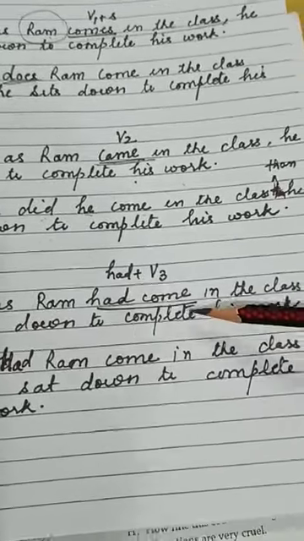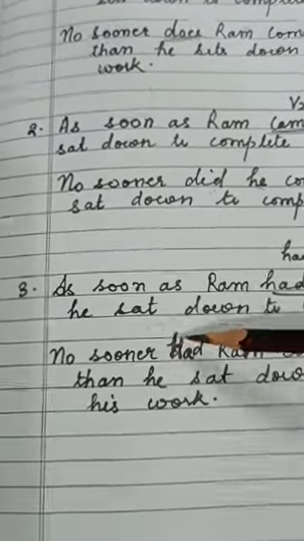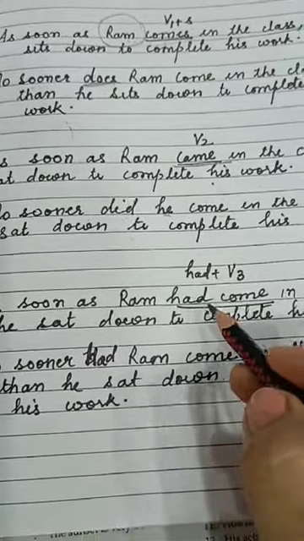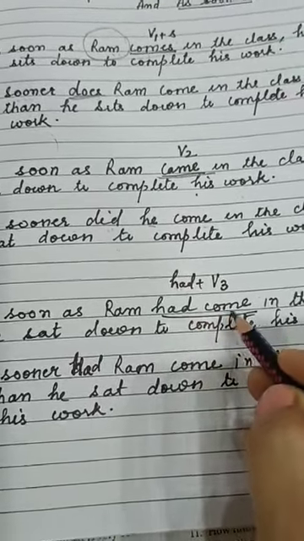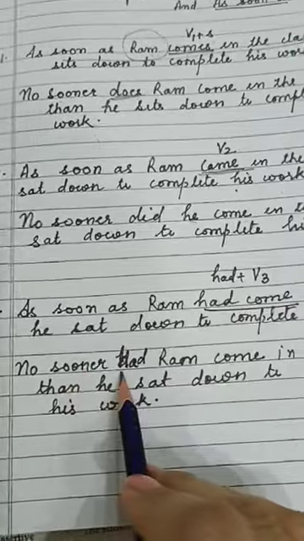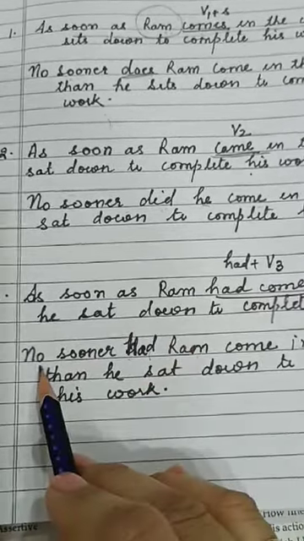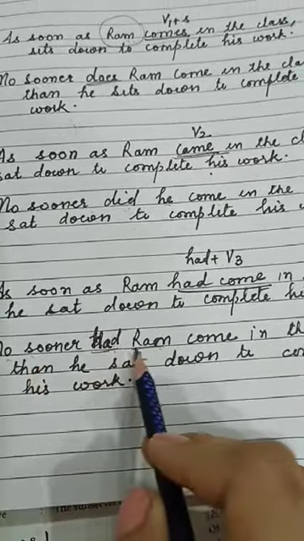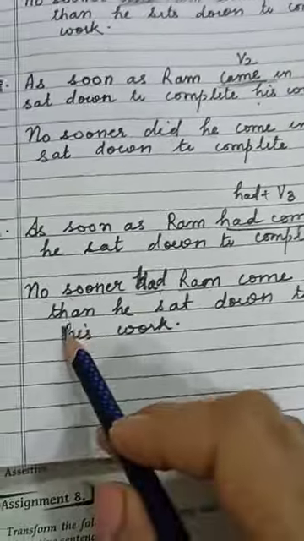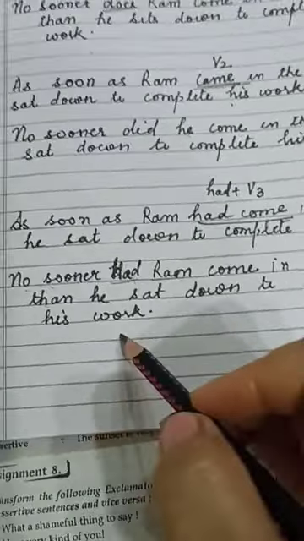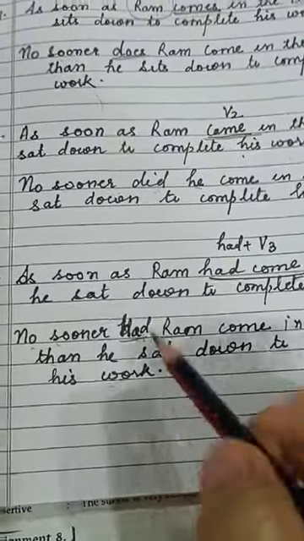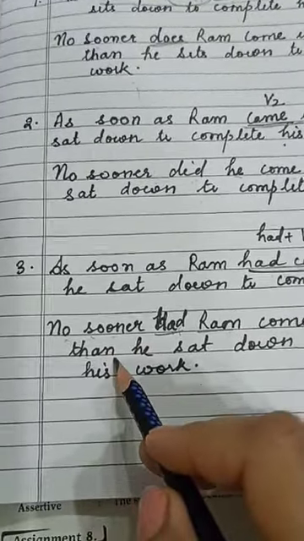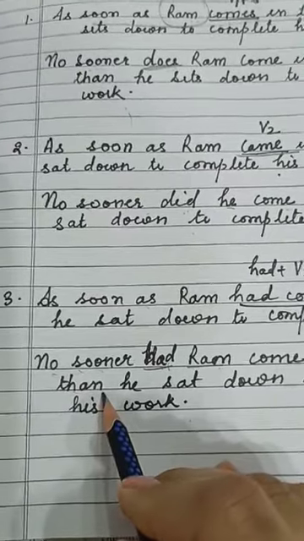Third example here. As soon as Ram had come in the class, comma, he sat down to complete his work. Now which form of the verb is used here? Had plus come is had plus third form. Now again here, no sooner had Ram come, after no sooner helping verb, then comes your subject. No sooner had Ram come in the class than he sat down to complete his work. Are you clear? When we use as soon as, we use a comma here. When we use no sooner, we have to use than. Otherwise, the sentence will be wrong.